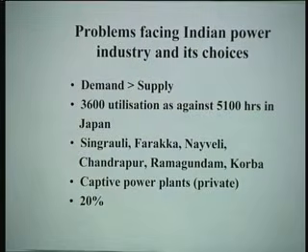Singrauli, Farakka, Neyveli, Chandrapur, Ramagundam, Korba, these are all superthermal power stations. Superthermal is any thermal station having more than 2000 megawatt. The captive power plants are on the increase, that is private generation. It is now 20%. It used to be 7% before the reforms era, now it is 20%, and it is likely to go up. More and more privatization.